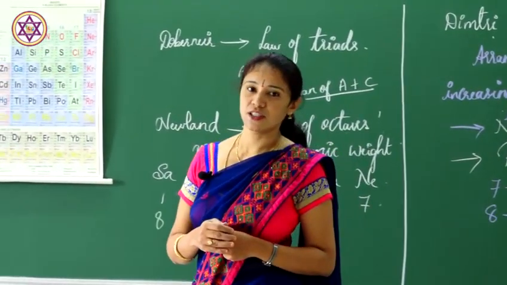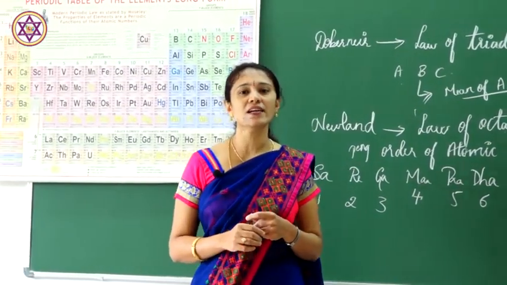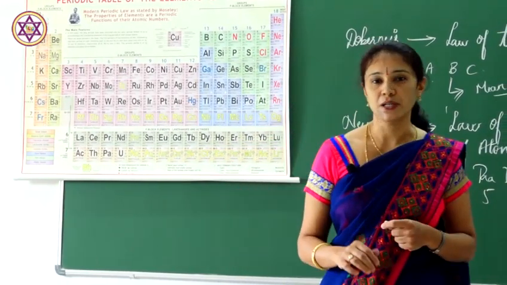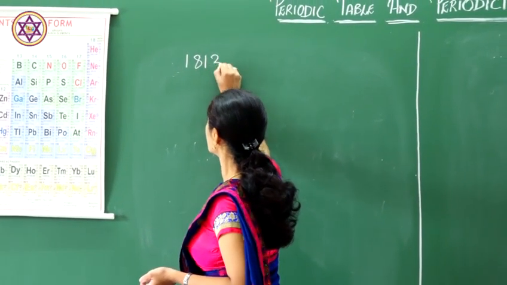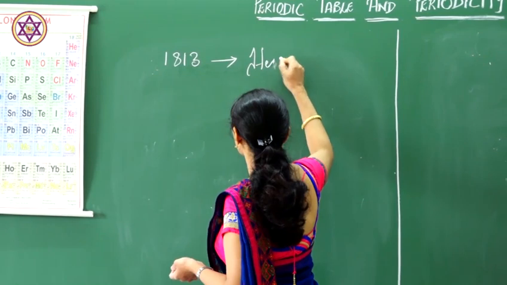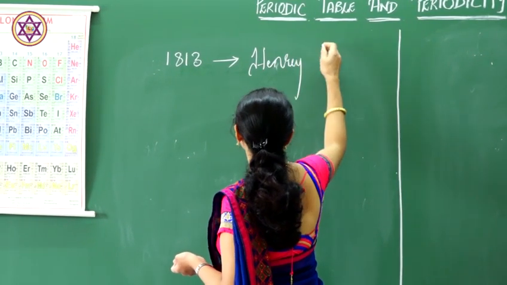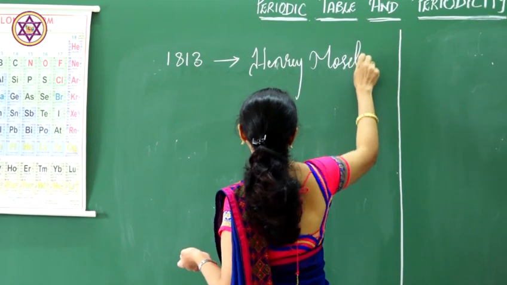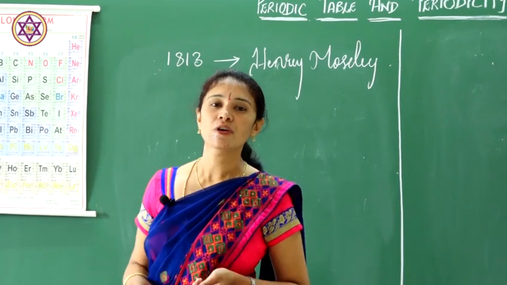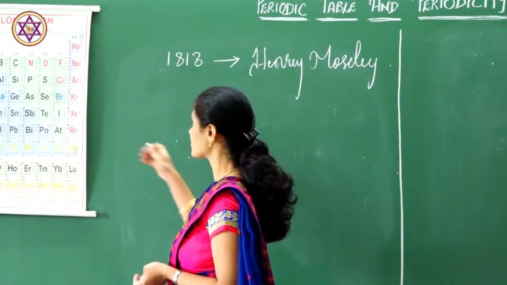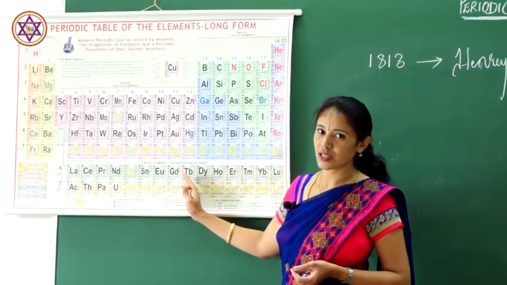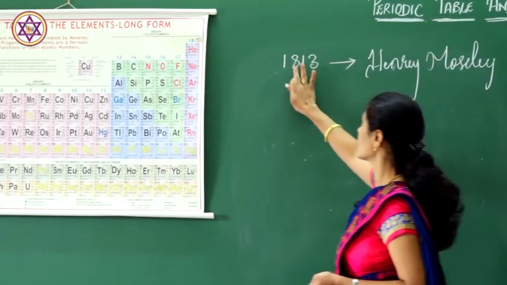Henry Moseley gave the modern periodic law, the modern periodic table or the long form of the periodic table, which was constructed in 1913.